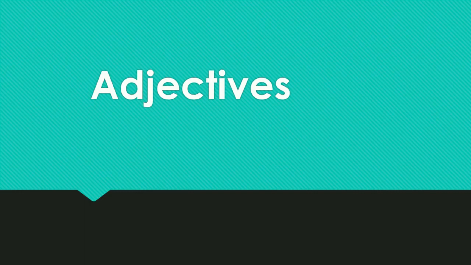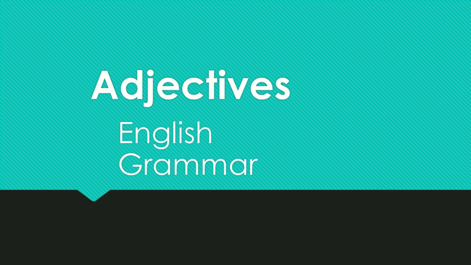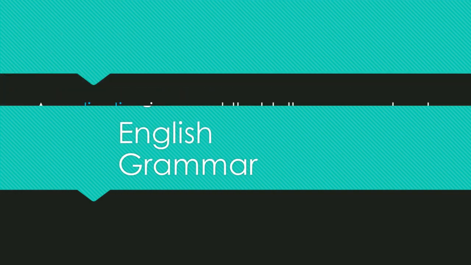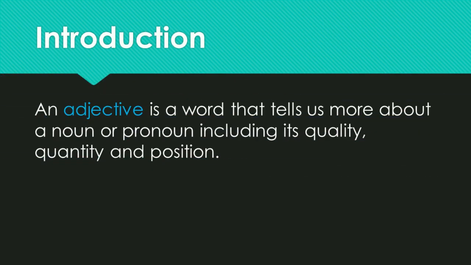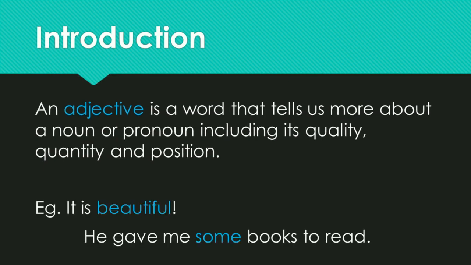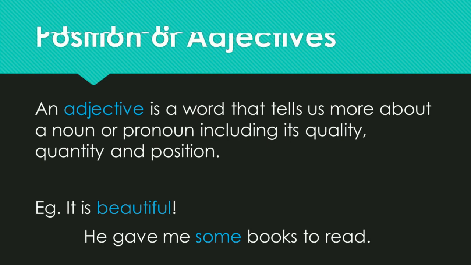Hello students, let us learn today about adjectives, a topic from your English grammar. An adjective is a word that tells us more about a noun or pronoun, including its quality, quantity, and position. For example, it is beautiful. He gave me some books to read.